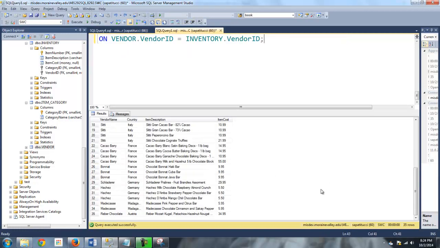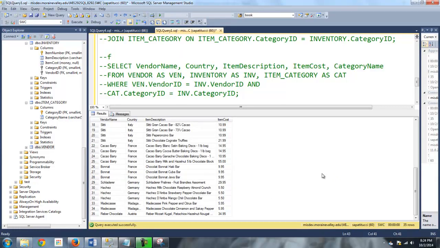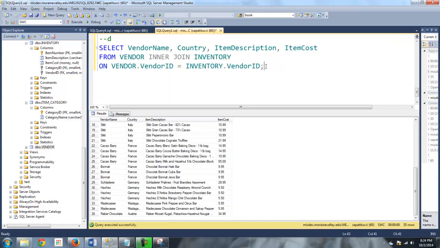That's the nature of an inner join, such as this one. A record is only going to end up in your results set if it has a match in the other table. If you don't specify otherwise, that's what you get. A regular join is an inner join.